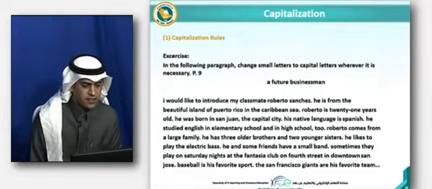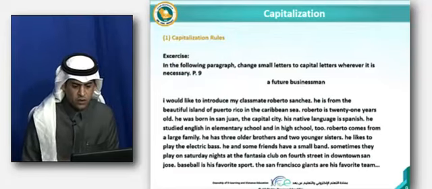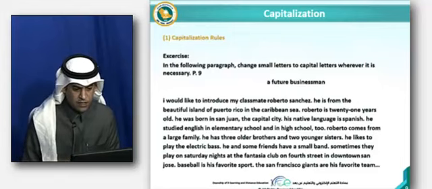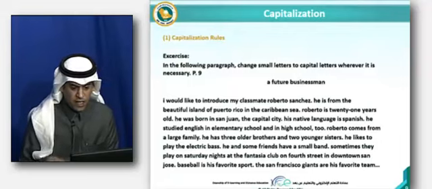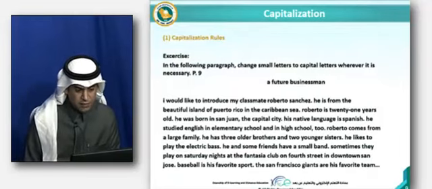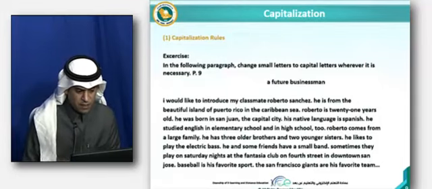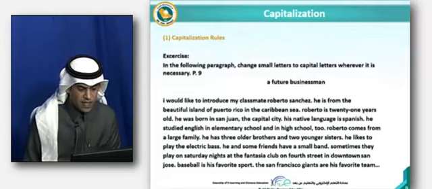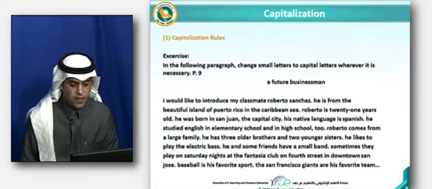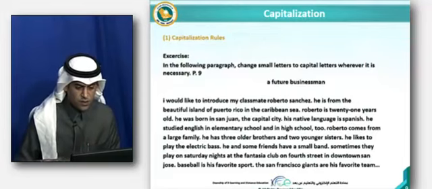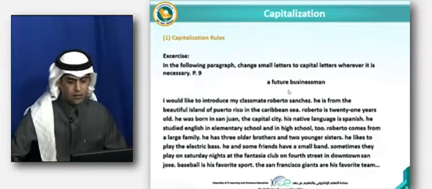He started English, because it's a language, it should be capitalized, in elementary school and high school too. Roberto, because it's a name, you need to capitalize that. From a large family. And the word He here, okay. In the next sentence, the word He, play electric bass. And He again, because it is at the beginning of the sentence, they play on Saturday. We need to capitalize that. Fantasia Club, why? Because it's the name of the club. The Fourth Street, and so on. You still have 2 sentences, you need to do that yourself.